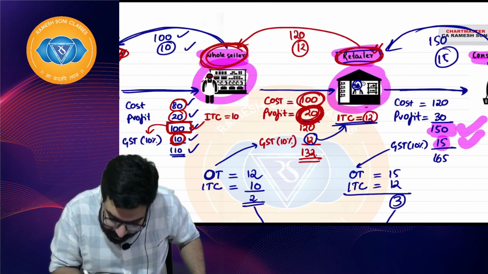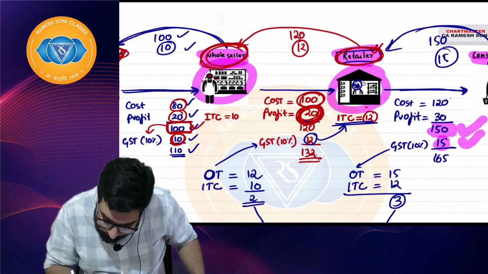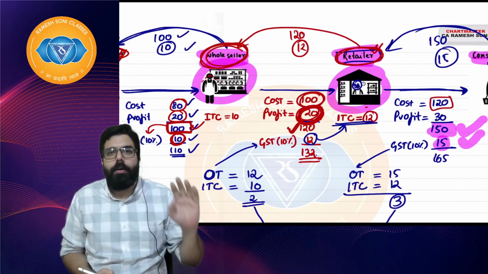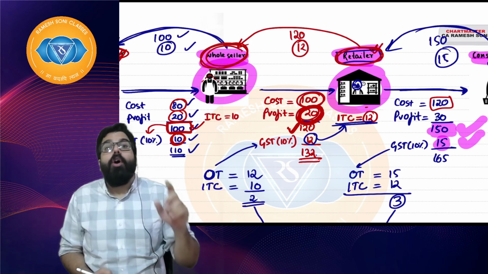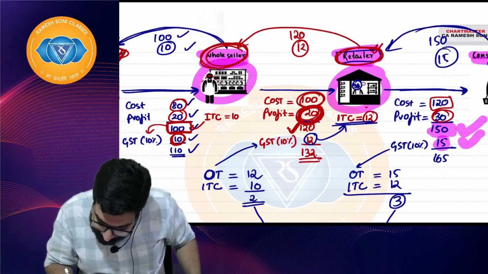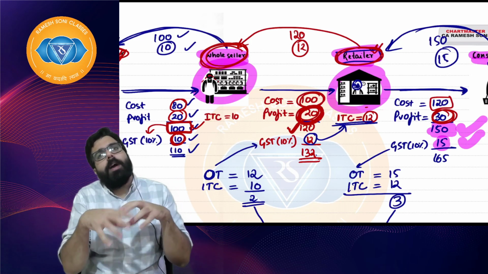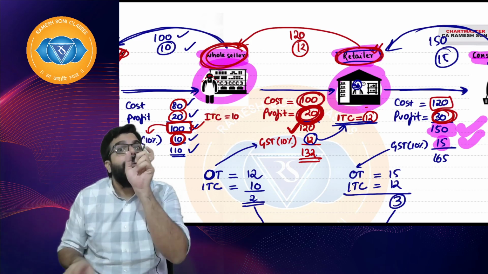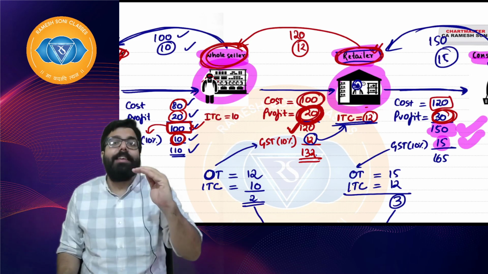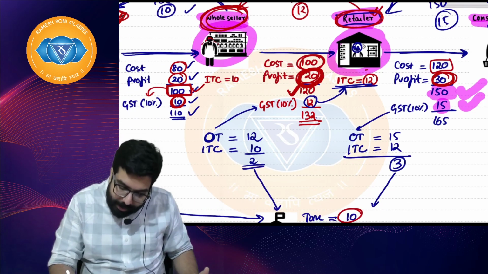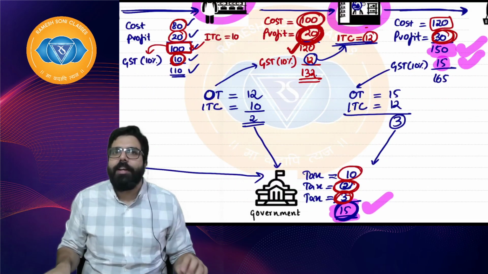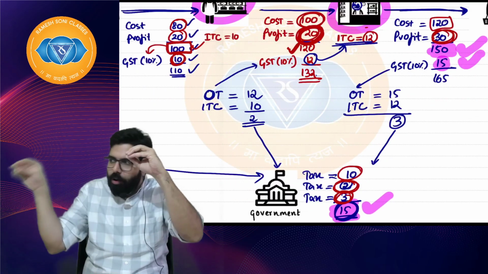Sir, the retailer, how much is the value addition? Sir, 120 was already the value from the wholesaler. On that, the retailer did a further value addition of 30. Now the 30 is complete profit. Might be on the 30 he has used some material, whatever it is. On the 30 rupees, which is the extra addition, the government will get the tax. 10% of 30 rupees is how much? 3 rupees.